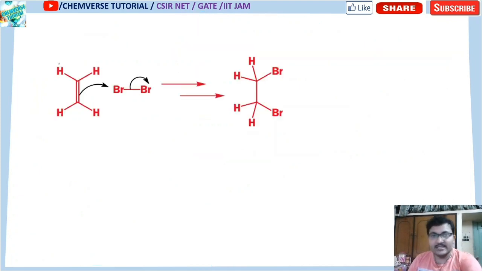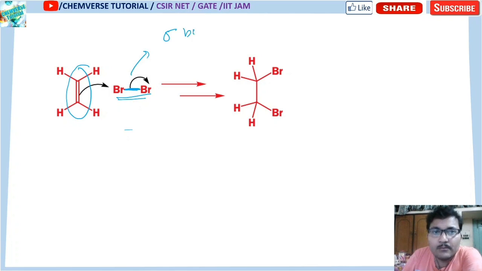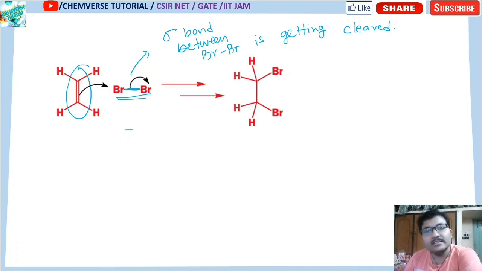So let's move on toward this example. Look at this. What is happening here? This is an ethylene molecule and it is donating electron to the bromine. So bromine has a sigma bond, and it is much easier for you to understand what is happening. From this arrow you can say that the sigma bond between Br and Br is getting cleaved.